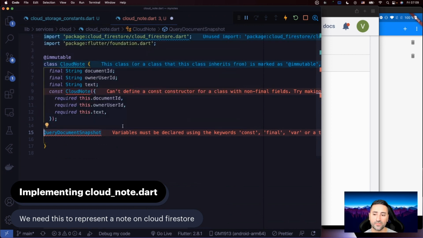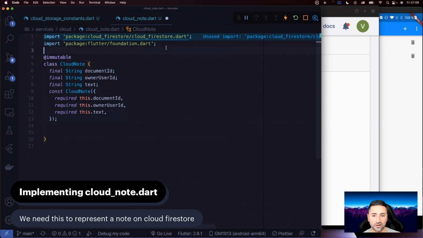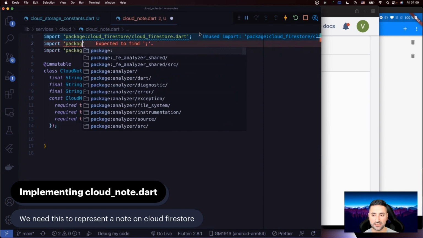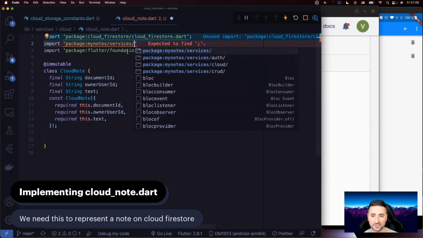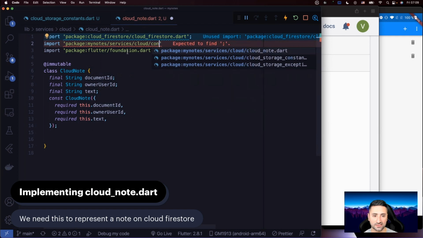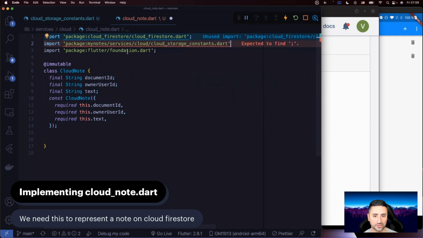So that's great. And also we need our cloud storage constants. So let's go and import those as well. So let's just say package, my nodes, and we have, what do we have? Where is this stored? Inside services cloud. So services cloud constant, or sorry, cloud storage constant. So you need Cloud Firestore Dart and then your constants as well.